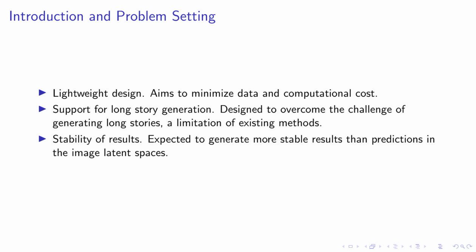Lastly, we focus on the stability of results. Our method, StoryDiffusion, predicts motions in the semantic space, which we found to generate more stable results than predictions in the image latent spaces. This stability is crucial for maintaining the consistency and quality of the generated images and videos. In summary, our method is lightweight, supports long story generation, and ensures stable results, making it a promising solution for controllable image and video generation.